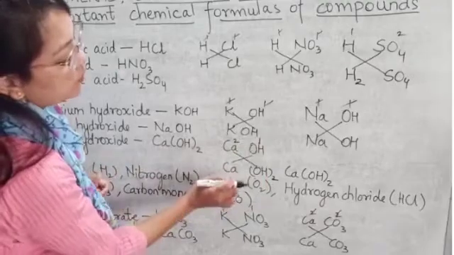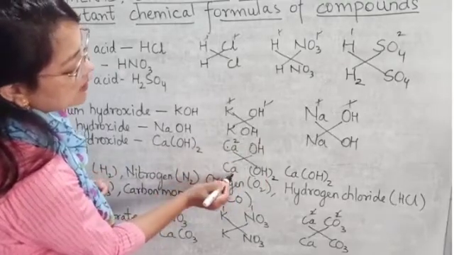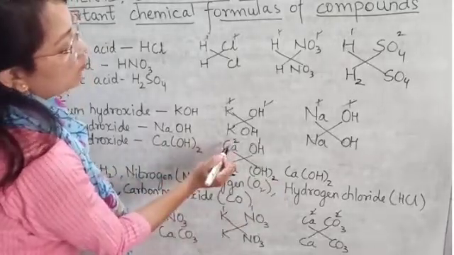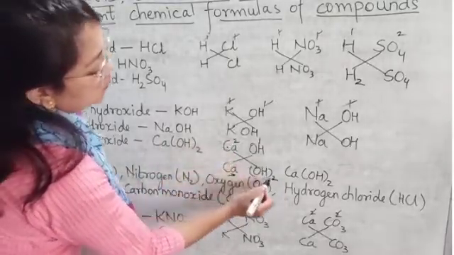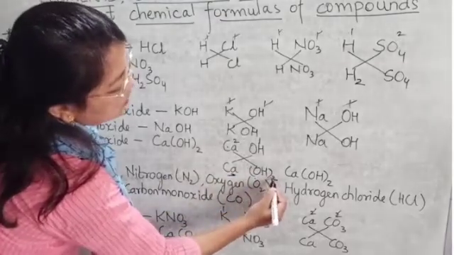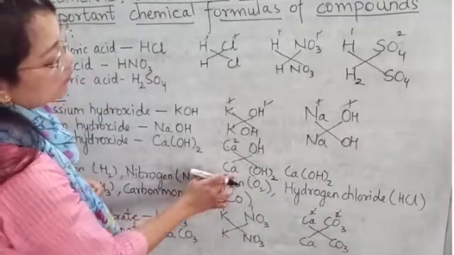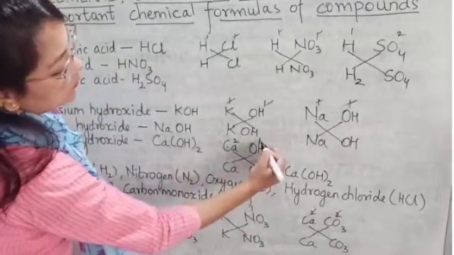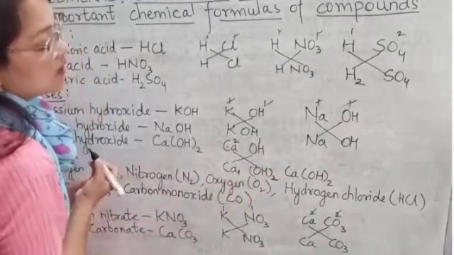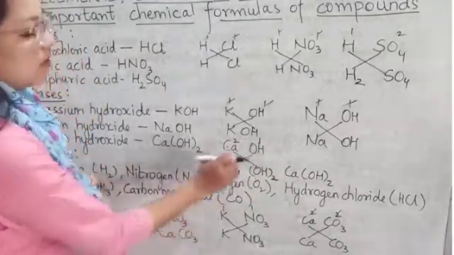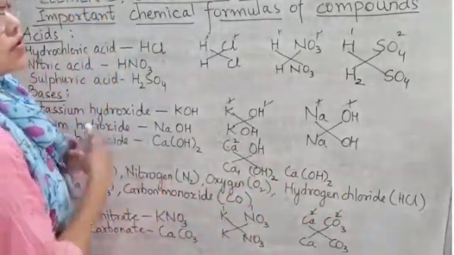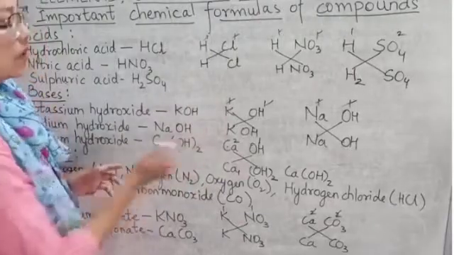First we write calcium as it is here, hydroxide as it is here. Now the valency of calcium, 2, will go here with OH, and we write it as a subscript. This is called subscript. And the valency of hydroxide, 1, will go here with calcium as a subscript like this. 1 we don't consider, so the formula will be CaOH2. So this is how we write chemical formulas.